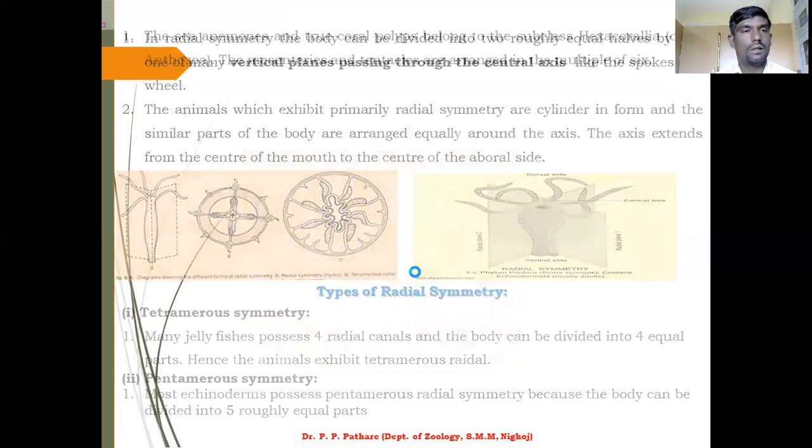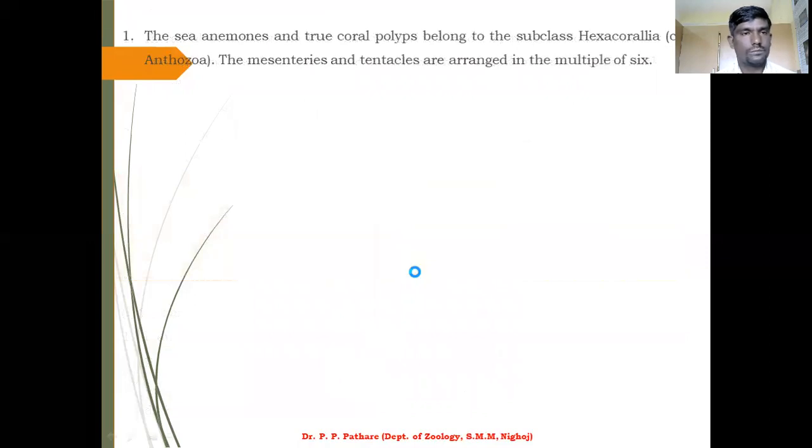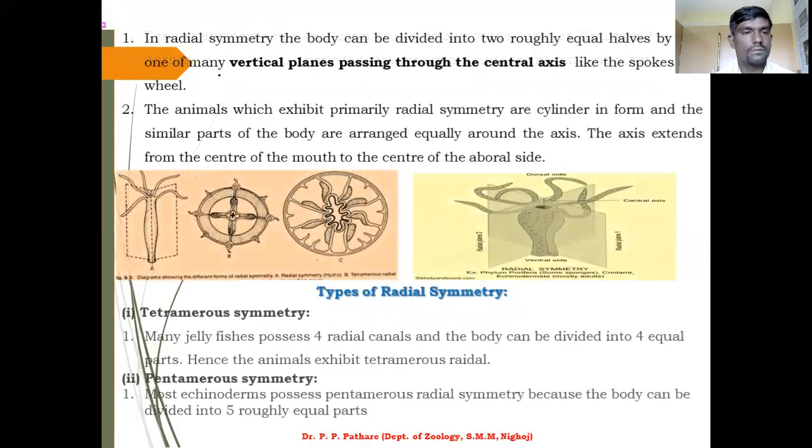Now the next one, that is the third one, radial symmetry. In radial symmetry, the body can be divided into two roughly equal halves by any one of many vertical planes passing through the central axis, like the spokes of a wheel.